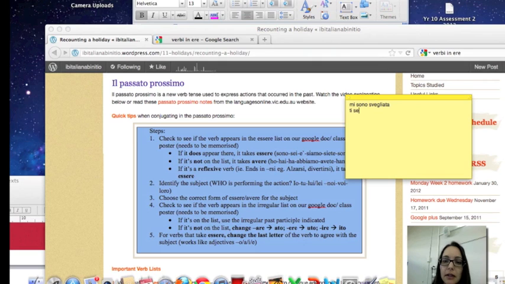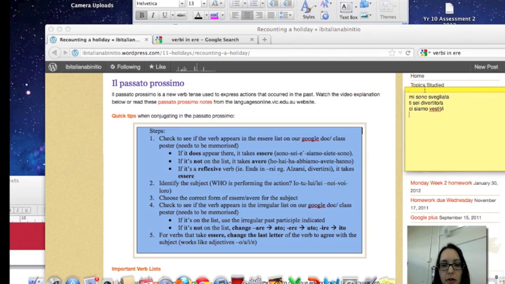You had fun, ti sei divertito if you're a male, or divertita. We got dressed, ci siamo vestite for all females, or vestiti if it's a mix, etc.